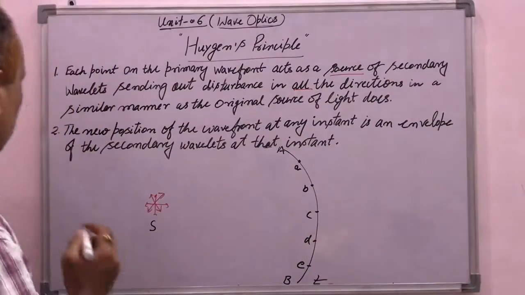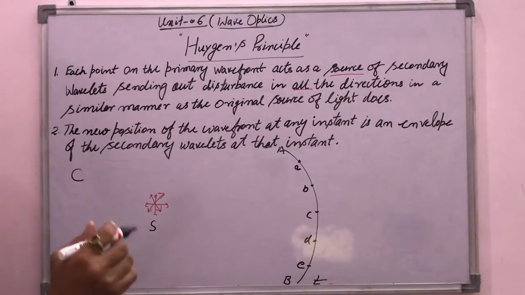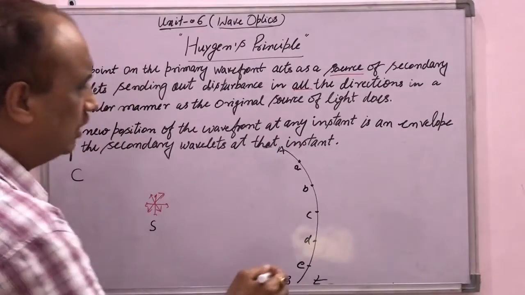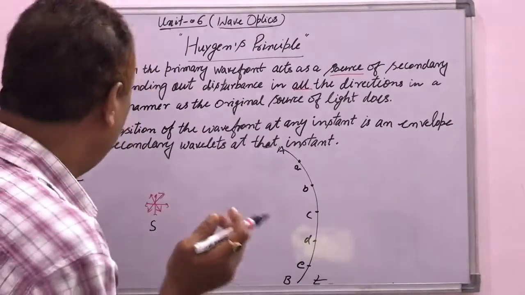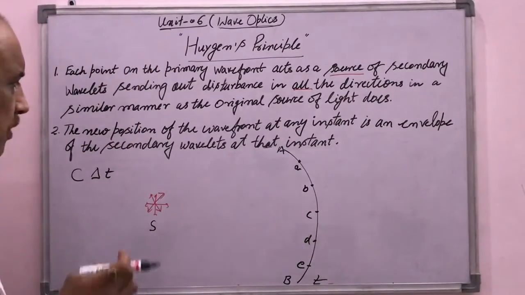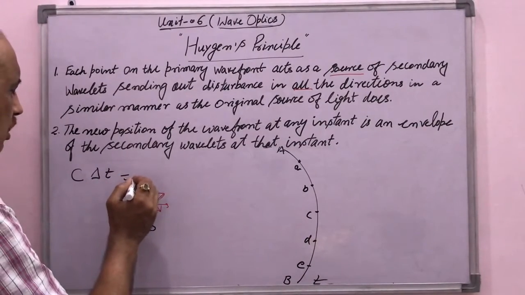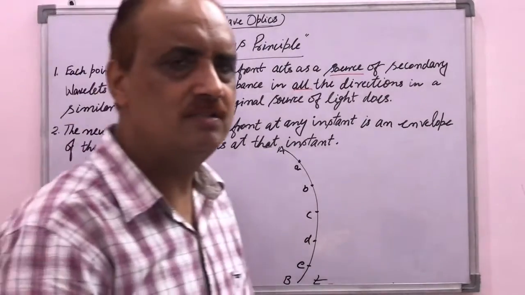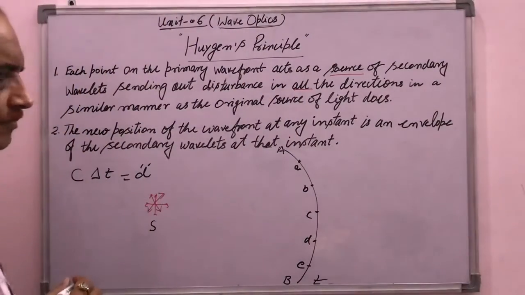Now we know that the speed of light, represented by c, is 3 into 10 to the power 8 meter per second, and if we want to draw the secondary wavelets for a short interval of time, say delta t, then multiplying the speed of light c by delta t gives the distance traveled by the disturbance in the medium in the time delta t.